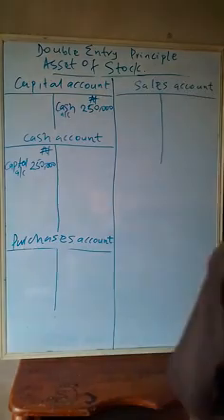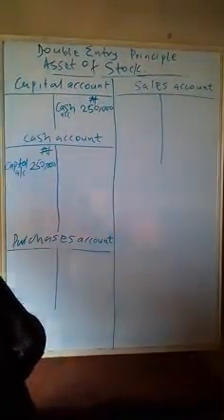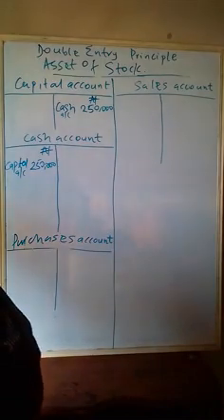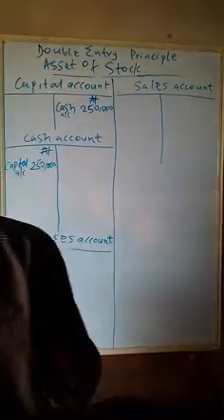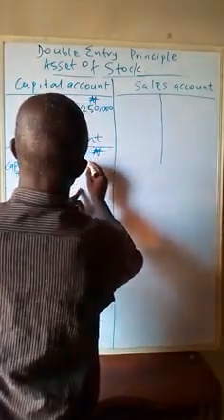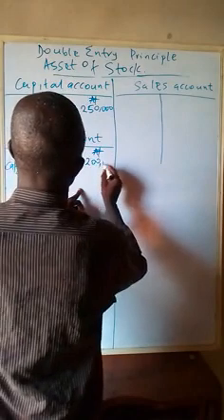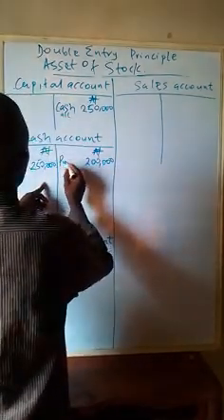Purchases account. Say this: bought goods for cash, 200,000 naira. Bought goods for cash. That means cash goes out. We bought it with what? With cash. And that is purchase. When you hear bought goods, that is purchases.